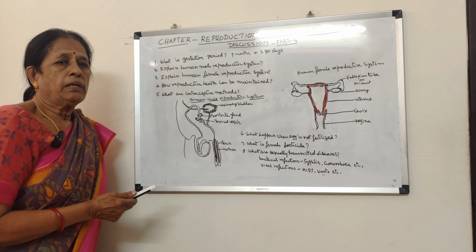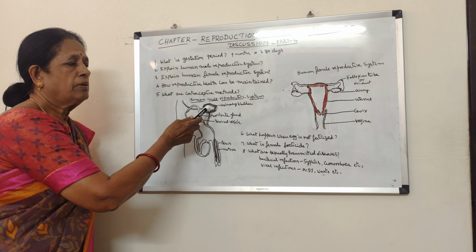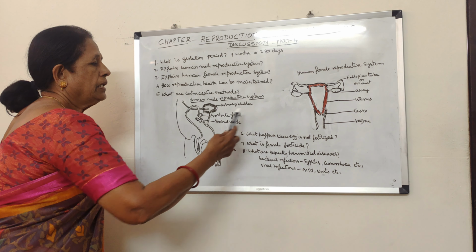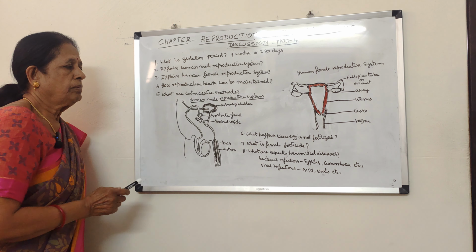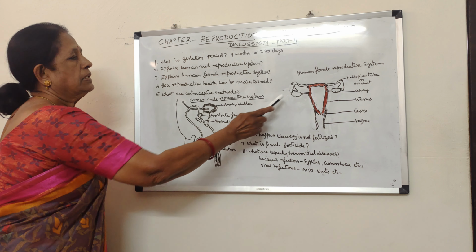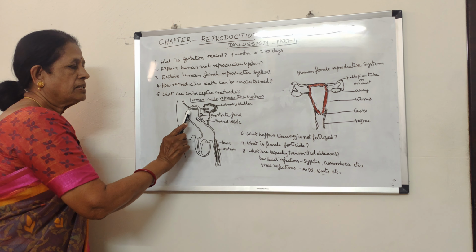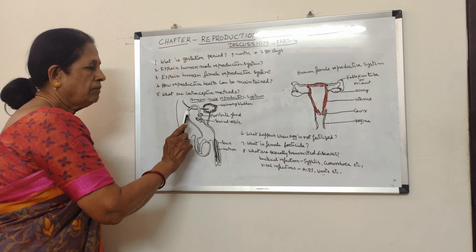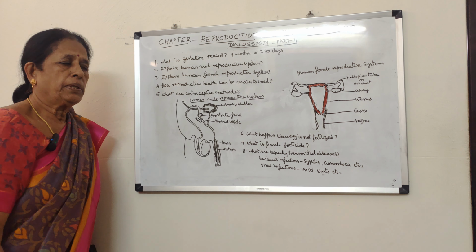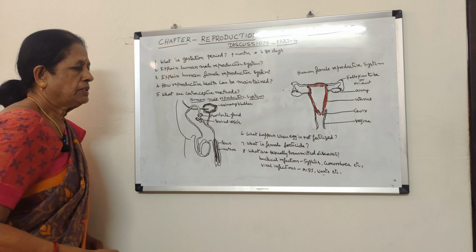That means taking hormonal pills, which prevent ovulation or formation of sperms, insertion of intrauterine devices like the copper T loop, and also surgical methods, blocking the vas deferens, which is called vasectomy, and blocking the fallopian tube, which is called tubectomy. So these are the contraceptive methods.